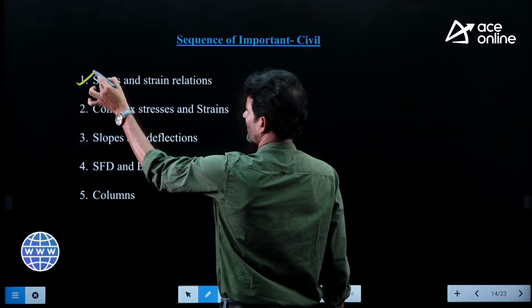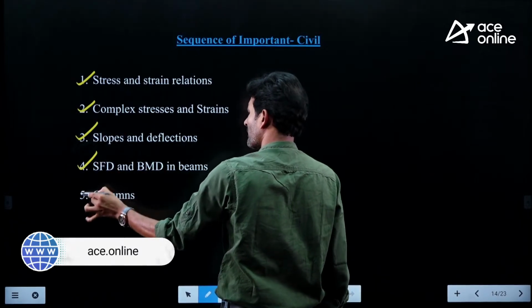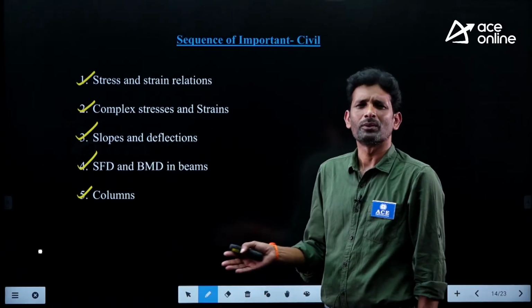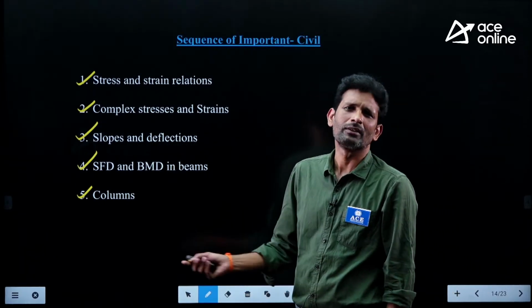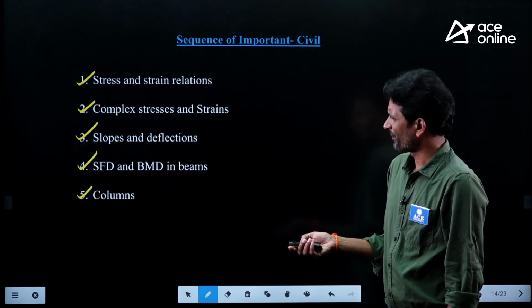Stress and strain relations, complex stresses and strains, slopes and deflections, shear force and bending moment diagrams, and in addition to that, columns. Frequently, questions come from columns, particularly for civil people in this GATE examination.